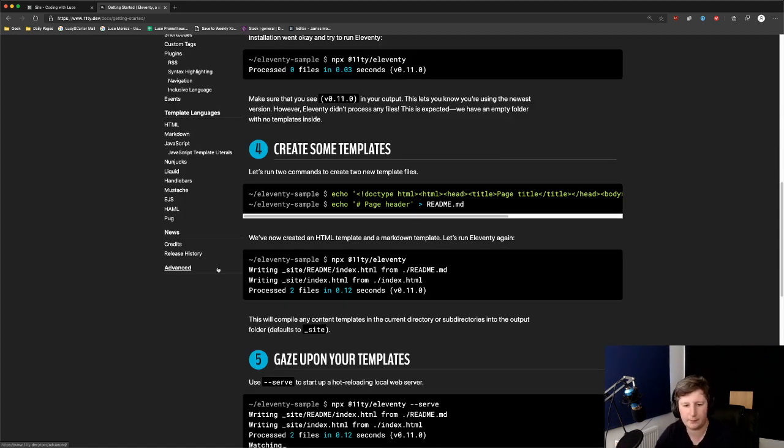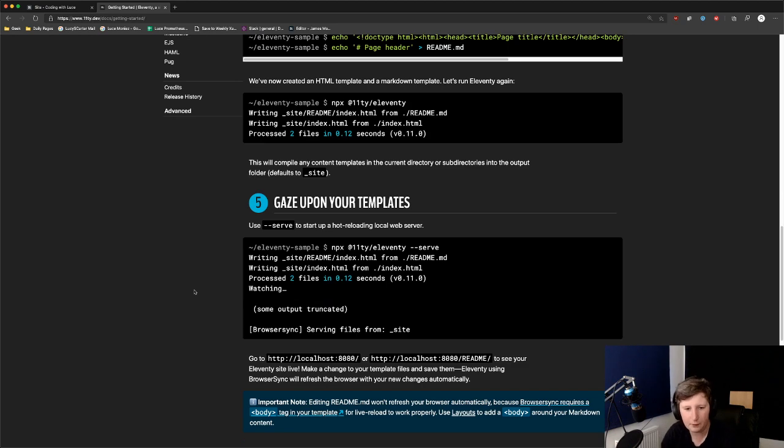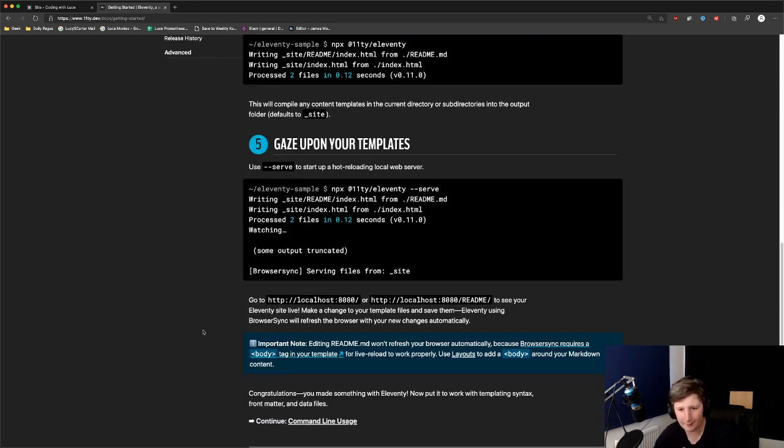Yeah, maybe. So we saw this already. Create a Markdown file, run Eleventy, and it will generate those HTML files from Markdown. As you can see here, this will compile any content templates in the current directory or subdirectories into the output folder, which is _site. Cool. So we've already done this step, and we will get back to this. I don't want to repeat the steps we've already done. We're actually just going to read this a bit and then start by creating the actual pages. So if I have a look in my trash, I should have...